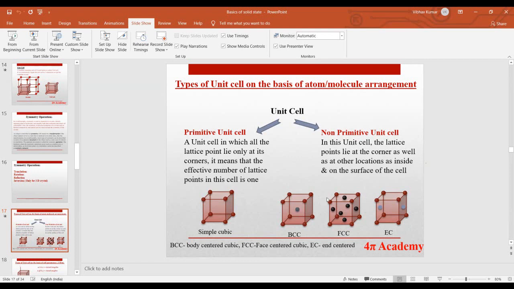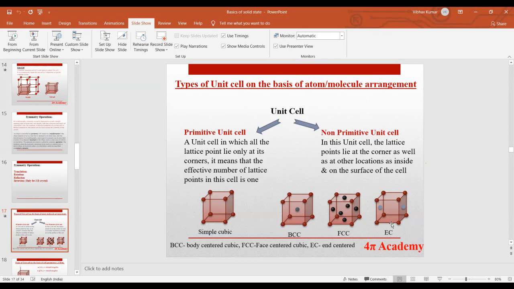And we can have some structures in which atoms are situated on the surfaces of your cube. We have 6 faces in this cube, so on each face, at the center, we will have some atoms also. This is your face centered cubic structure, and when the atom is situated at the body center, it is known as body centered cubic structure.